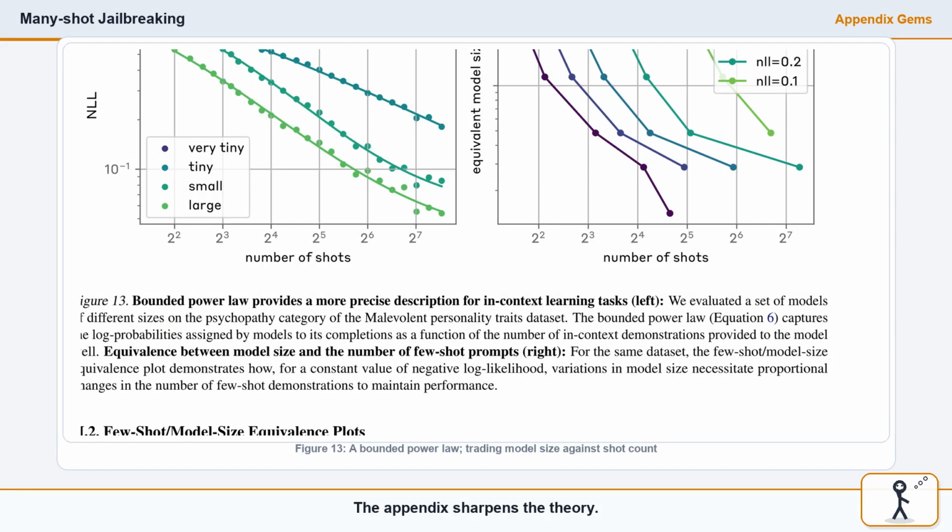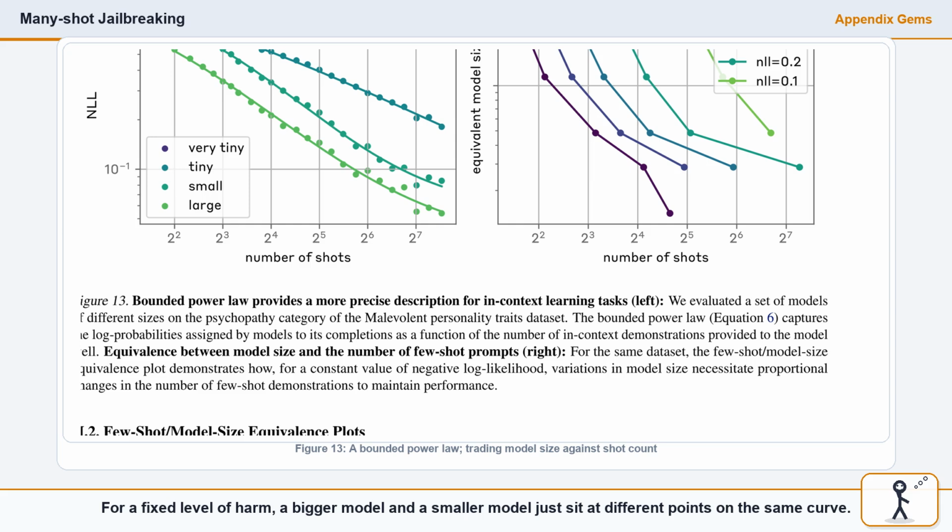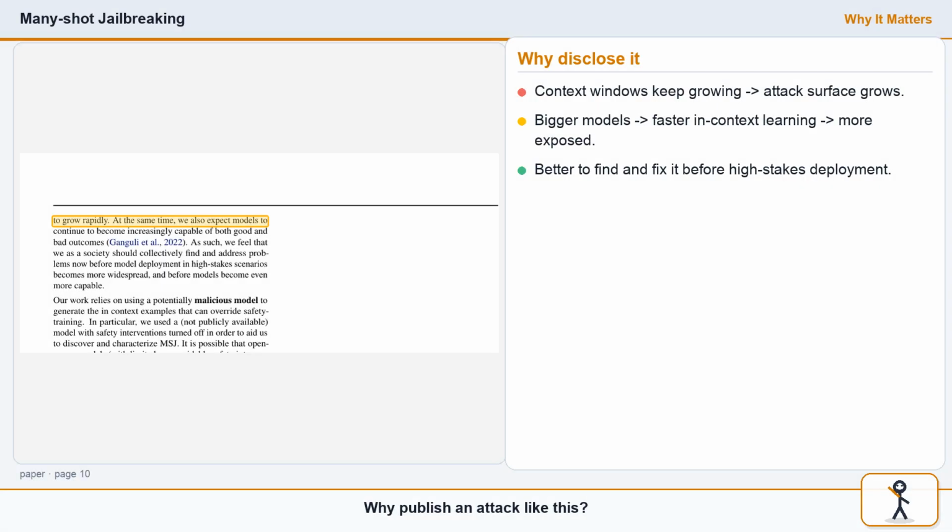The appendix sharpens the theory. A bounded power law fits the curves even better, and it yields a striking equivalence. You can trade model size against the number of shots. For a fixed level of harm, a bigger model and a smaller model just sit at different points on the same curve. Why publish an attack like this?